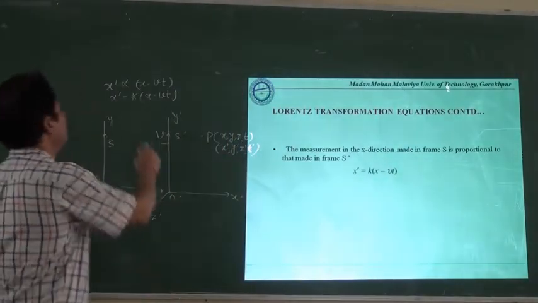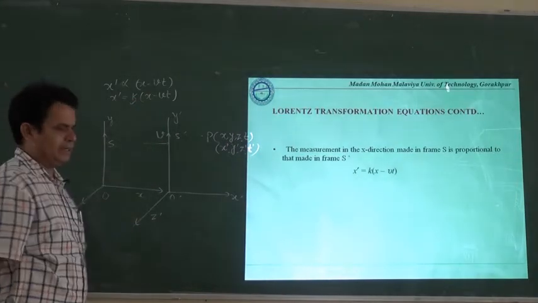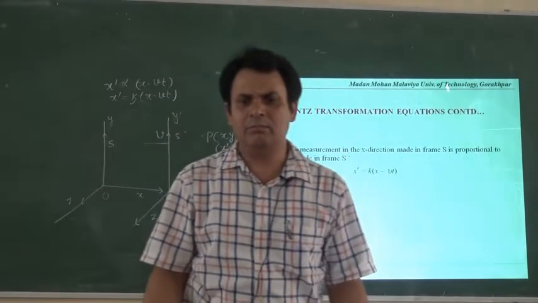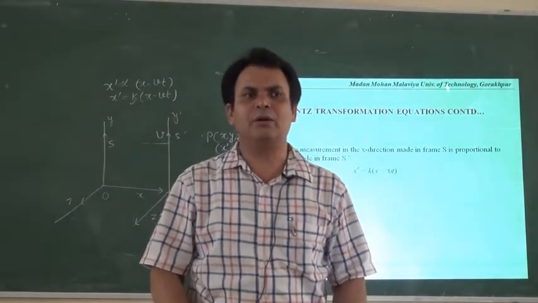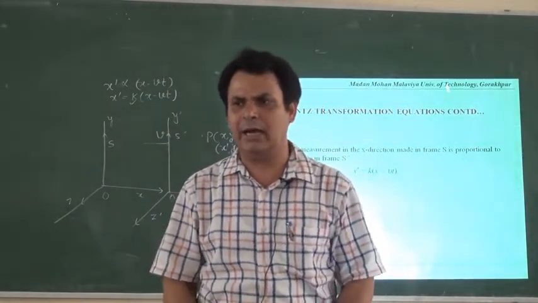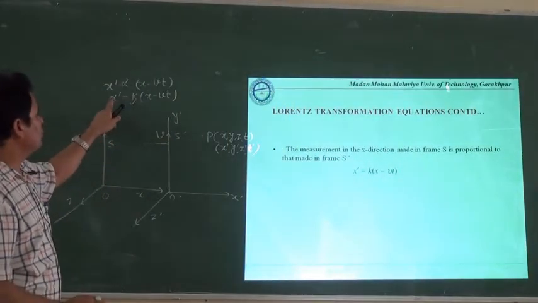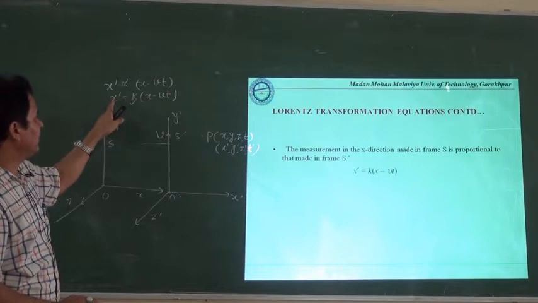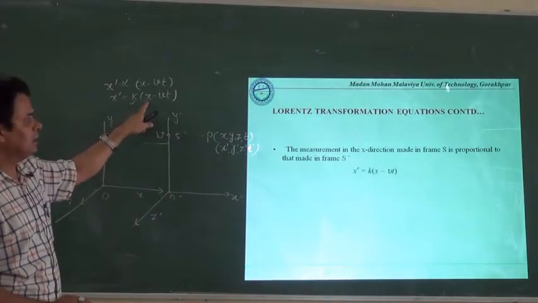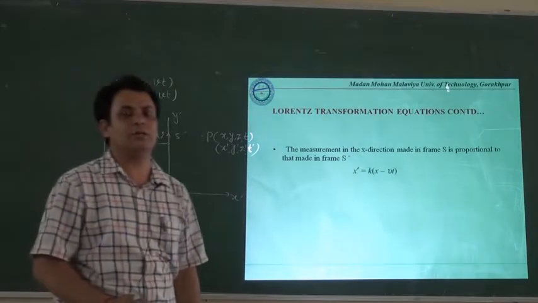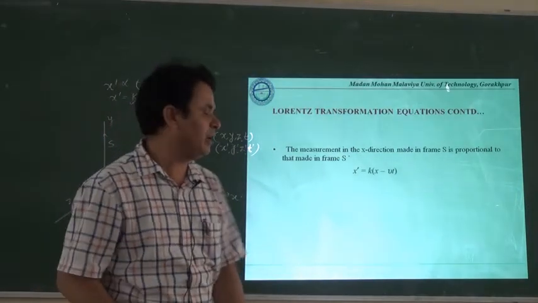This k may have any value. That depends on how we use the principle to transform x dash to x, that is, how we justify the relation between x dash and x in the light of the postulates suggested in the special theory of relativity.